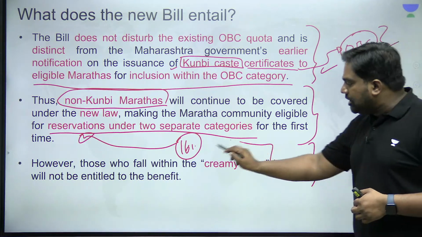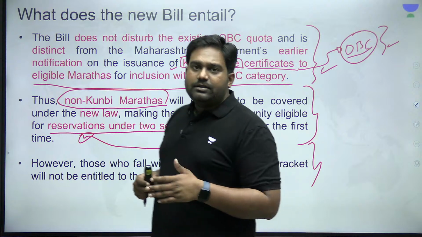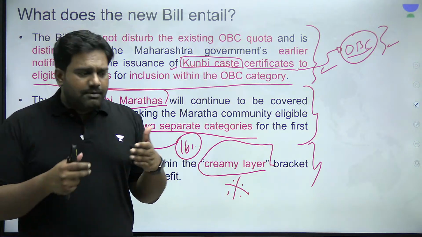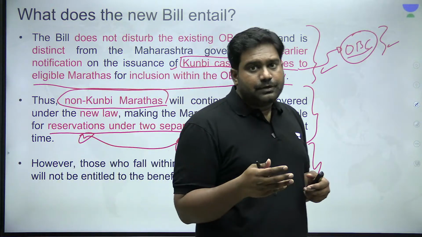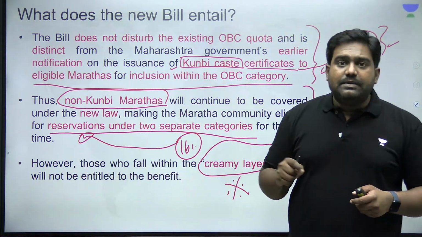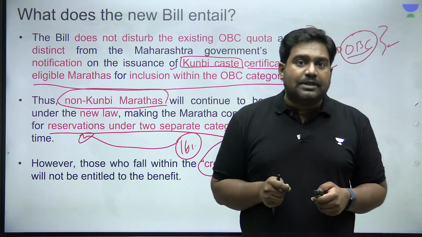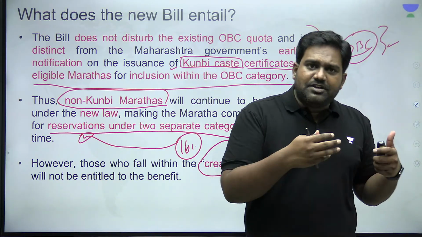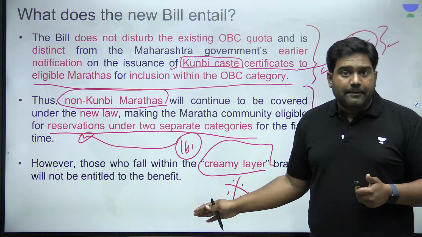However, it is important to note that it excludes the creamy layer, right? The top layer with a certain minimum income and property holding, etc., is excluded from claiming reservation. So all the measures have been taken by the Maharashtra government this time to ensure that it stands judicial scrutiny. It's not providing reservation to all the Marathas. It is excluding some of them, those in the creamy layer, right?